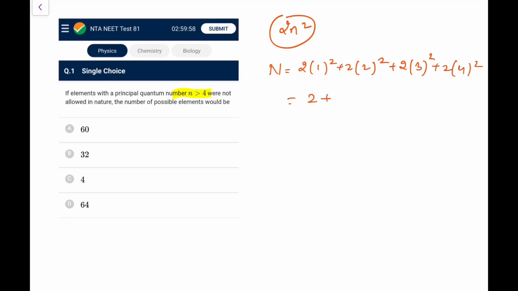So what do you have? This would be 2, this would be 8, this would be 18, this would be 32. So if you add, this is 10, this is 28, and it would be 60. So the maximum number of possible elements in that case would be 60.